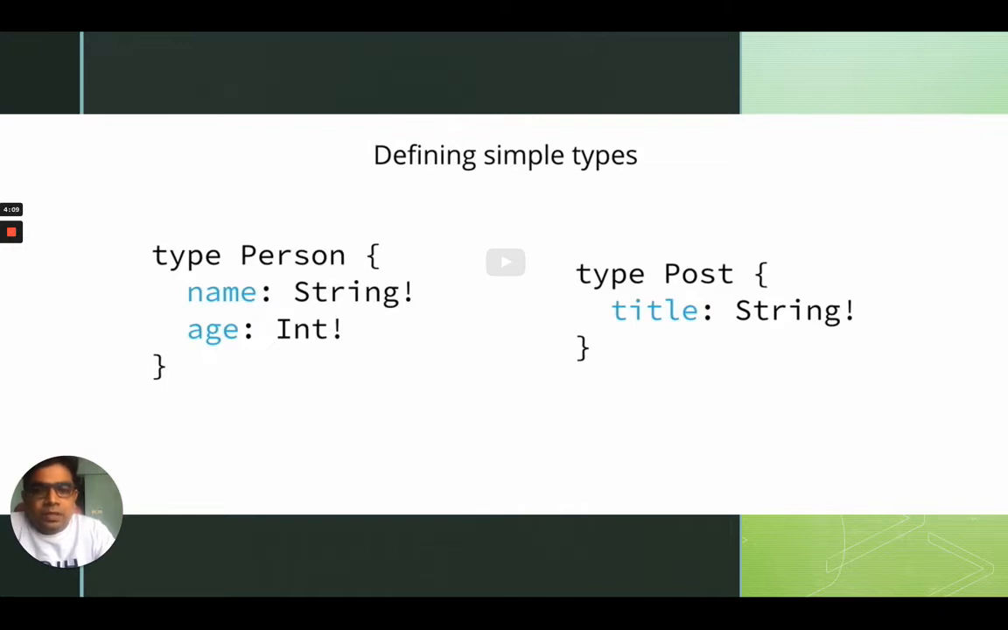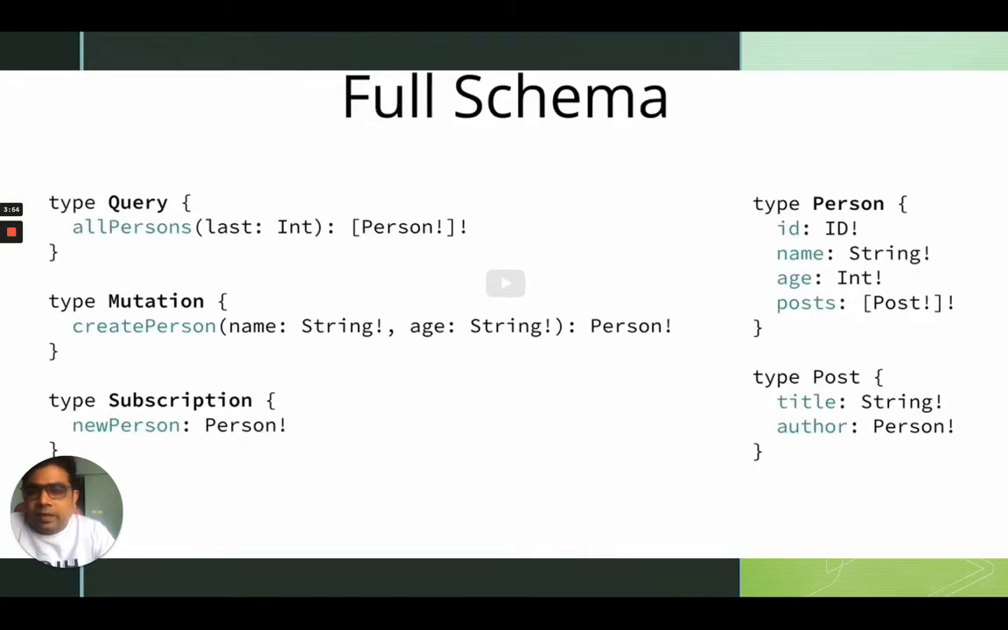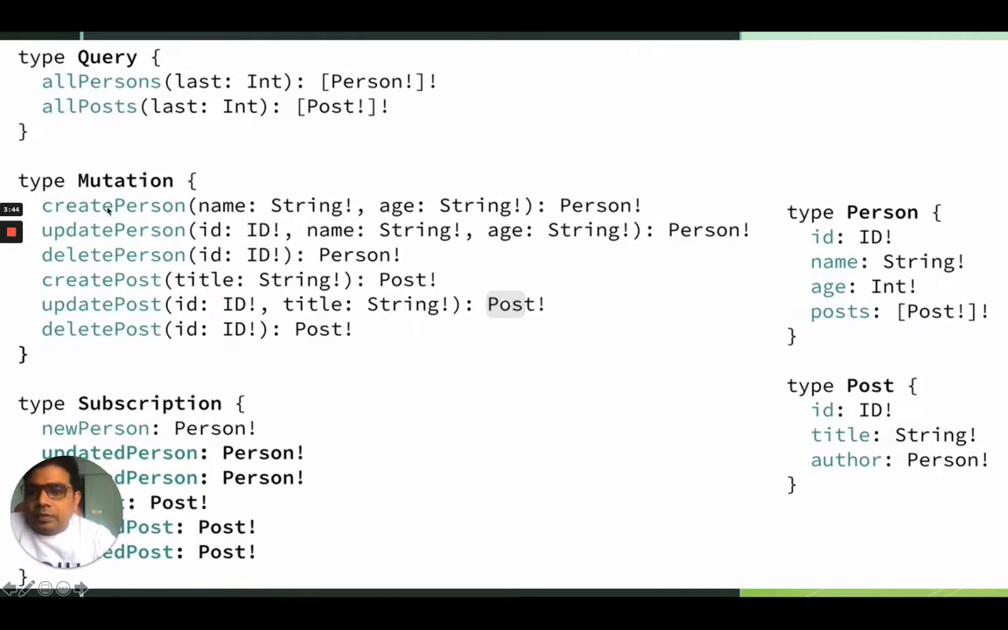And today we'll see how, while defining the type, we can use enum, how we can use fragments, or how we can use union and interface as well. And a simple mutation looks like this, and a simple query. So a typical full schema looks like this, where we have query, mutation, subscription. And mutation can be for create, update, delete. Subscription can be for a new person being added or a record being updated, and query is used to get a single record or all the records.